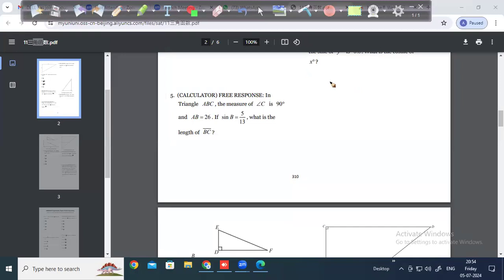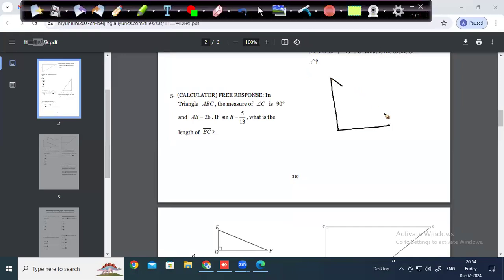In triangle ABC, the measure of angle C is 90 degrees. So they're telling us angle C is 90 degrees, and AB is 26. Let this be A and let this be B. AB is 26. Sin B is opposite by hypotenuse. So 5 by 13 can be written as 10 by 26. So this is 10, this is 26.